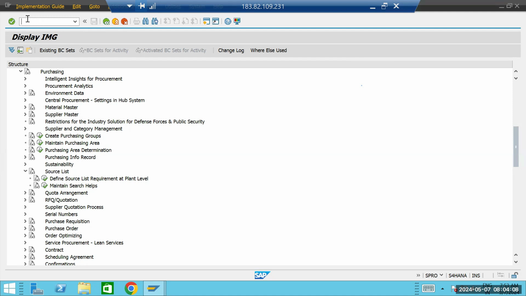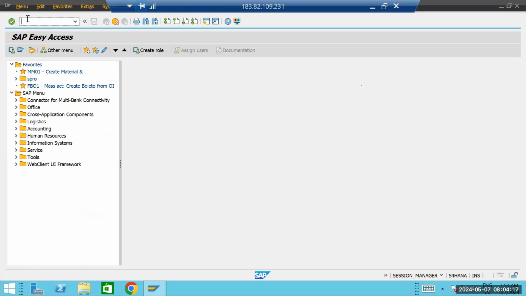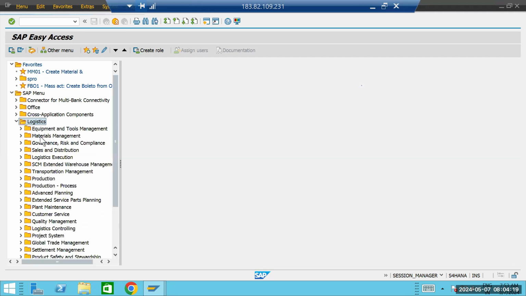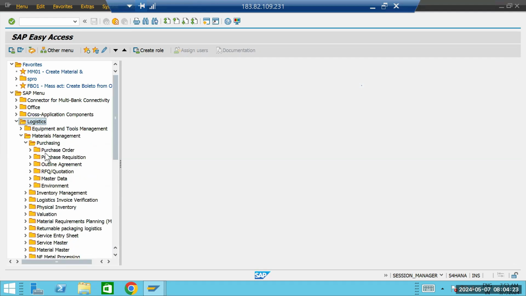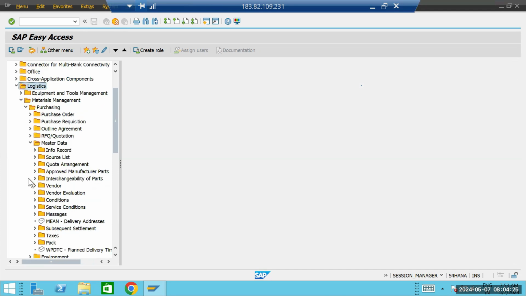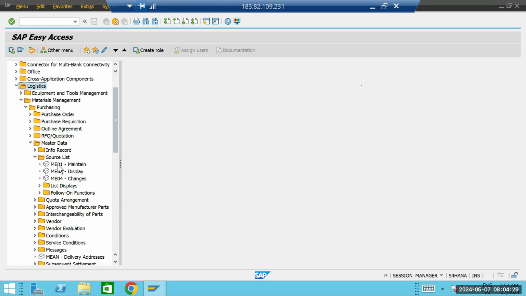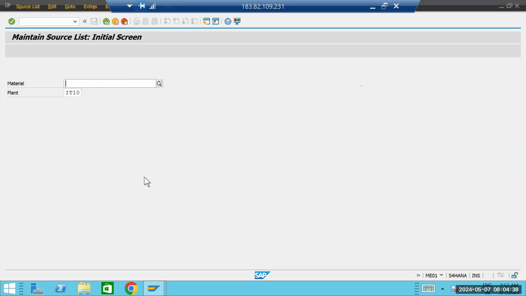So we can directly create a source list. The T code is ME01, or you can go through Logistics, Material Management, Purchasing, Master Data, and there is Source List. There are three T codes: MM01 maintain, MM03 display, MM04 changes. Just double click on it.